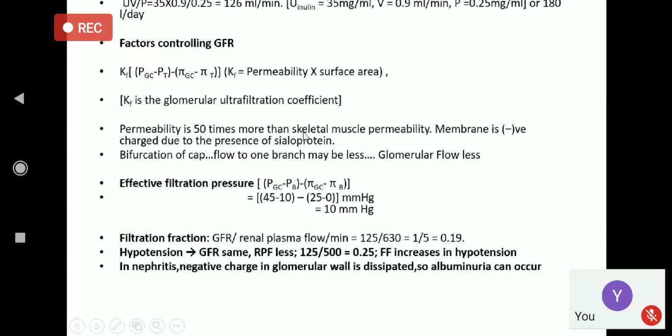Skeletal muscle also has capillaries, but the glomerular permeability is 50 times higher, right?